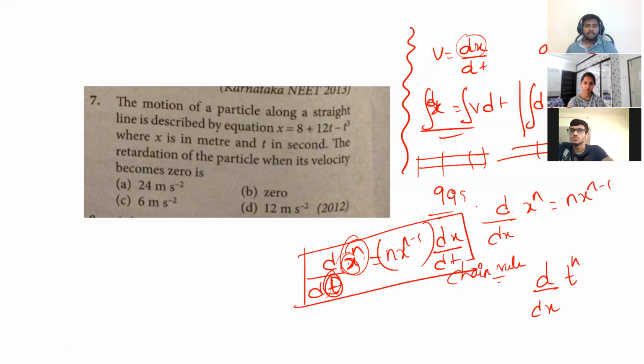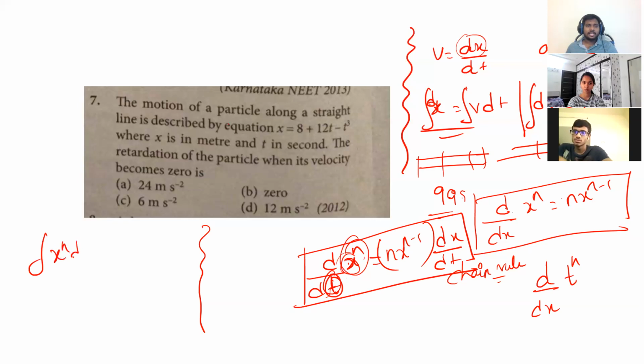So apart from this, this is one important rule in differentiation. For integration, the integral of x power n dx is x power n plus 1 by n plus 1, applying the limits from x initial to x final. Got it?